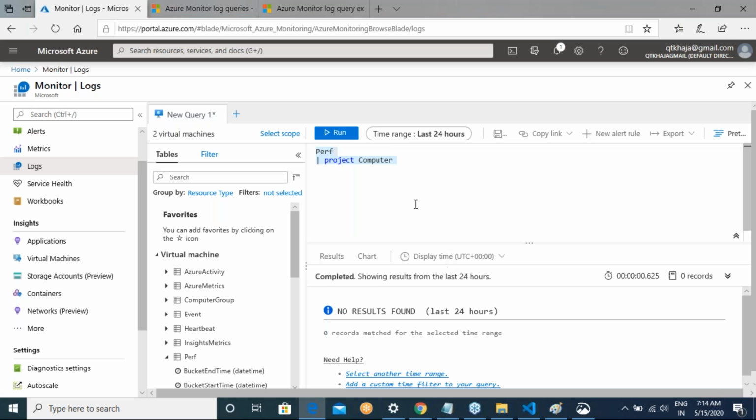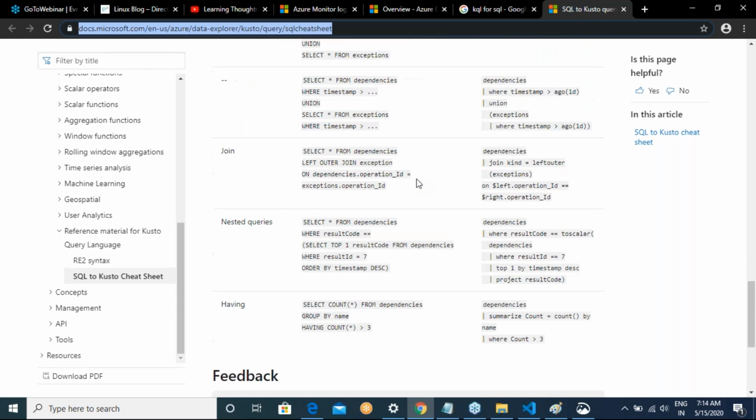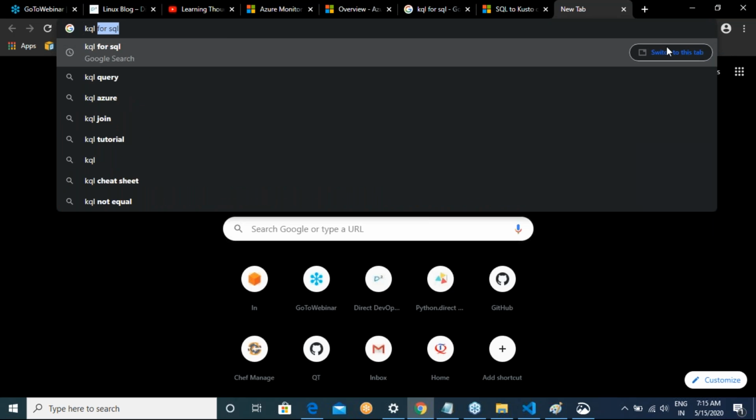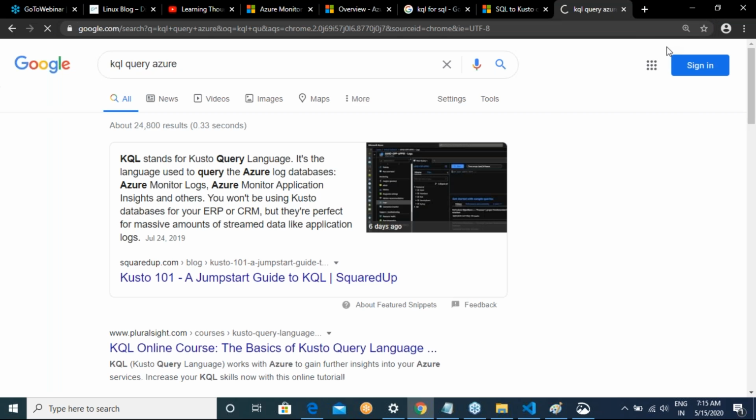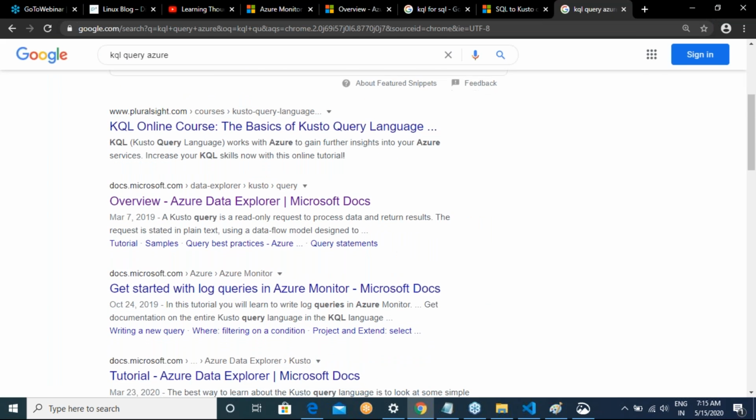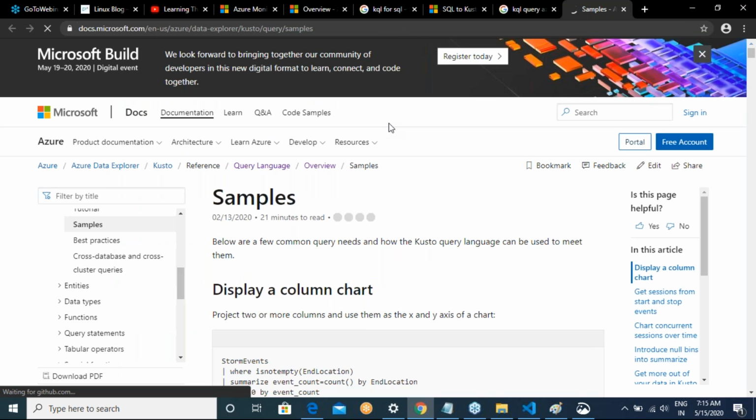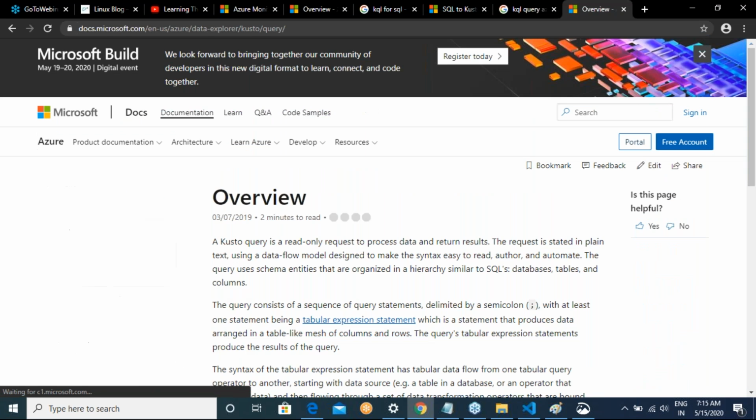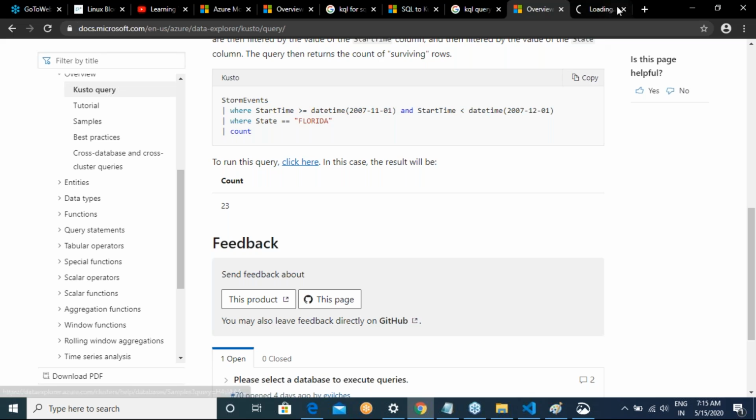So if you know SQL, just go to this link, and then you will have all of the stuff done. Along with all of that, there was one KQL query in Azure. They used to give one samples area where you can run this query. Yeah, click here.